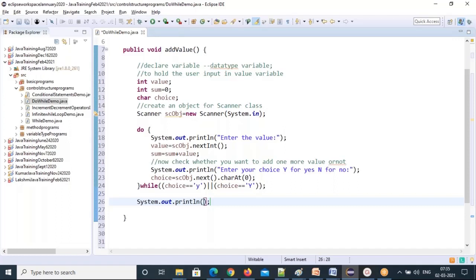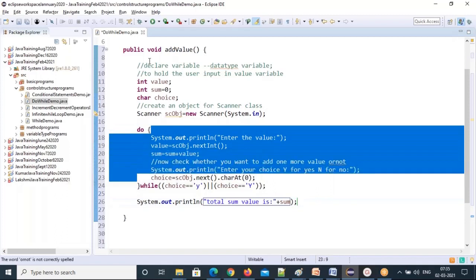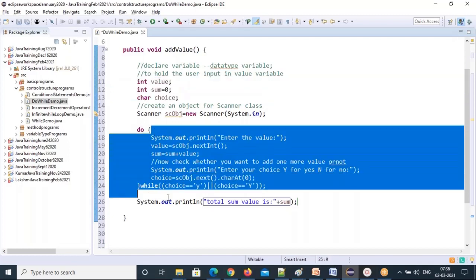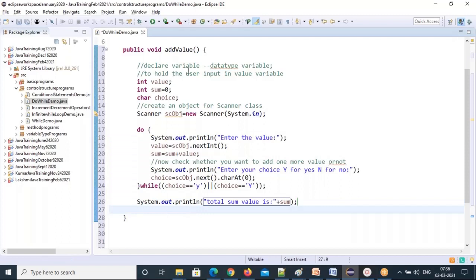You keep on adding the values to the sum, and that's the total sum value. I didn't declare these variables inside the do block; I declared them outside the block, inside a method. That means you can use these local variables inside the block and also outside it, in the same method.